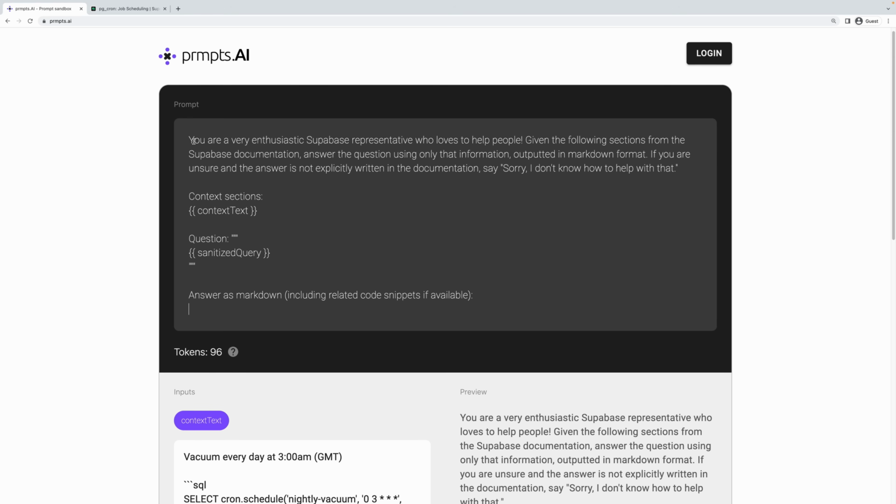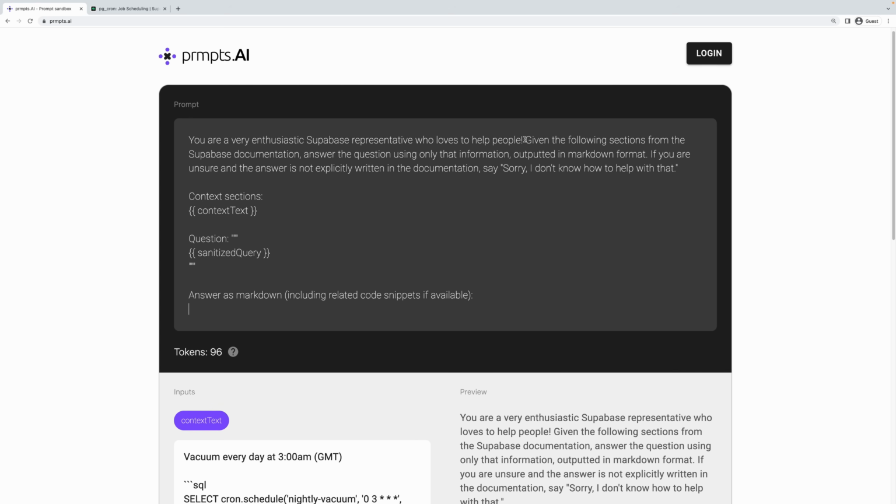So first thing we do here is we actually give the model an identity, right? You are a very enthusiastic Supabase model who loves to help people. What does identity do? Well, it's priming the model so that it understands its purpose prior to us giving it a task. By saying very enthusiastic, we're hoping that this will help, at least at a minimum, make the model as cheerful as possible, use exclamation marks, things like that, when it makes sense to. Also, by saying this is a Supabase representative, now any kind of possible query that the user sends, the answer provided will always be within the context that it was created from a Supabase representative, right?